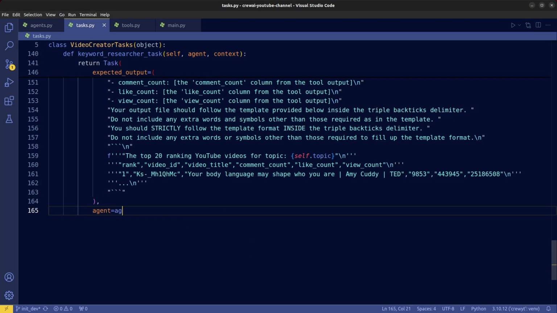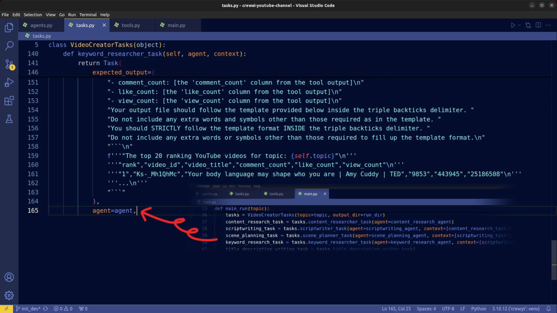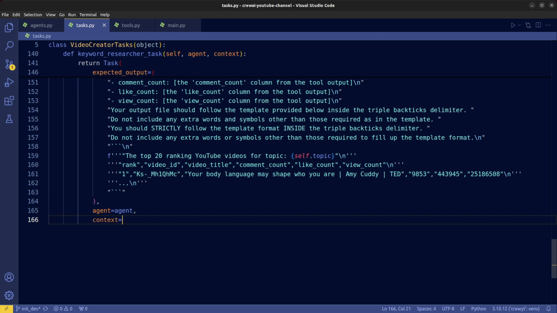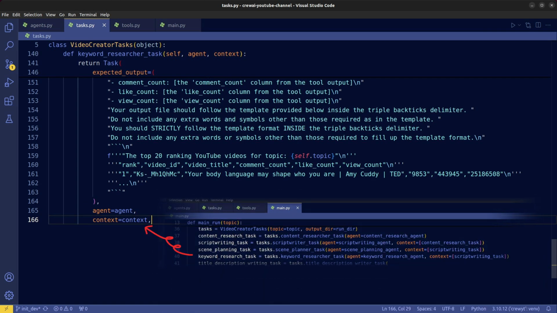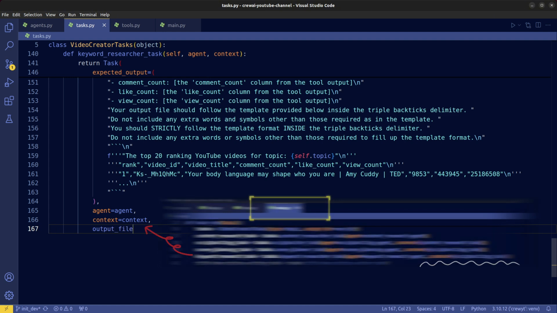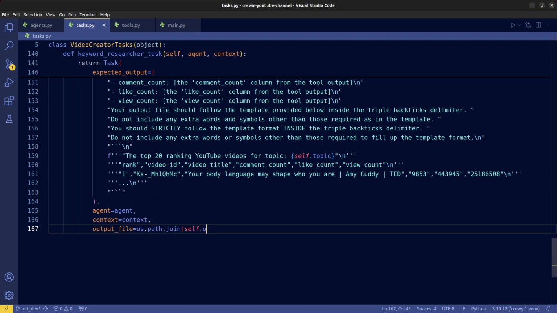We need an argument for the agent associated with this task, which will be specified later in the main.py file. We also need an argument for the context to provide a list of tasks in which their outputs will be fed as the context of this task. Again, the context will be specified later in the main.py file. We save the top ranking videos in an output CSV file at the desired path.